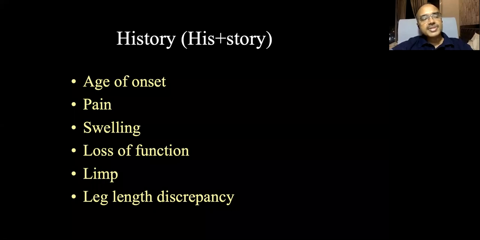And beyond 60 years, usually it is primary osteoarthritis, which is not very common in our country, but seen in many cases. As you know, tuberculosis is a very common condition in our country. It can affect any age. So at any age, just keep tuberculosis of the hip in mind. Next, we'll discuss pain, swelling, loss of function, limping, and leg length discrepancy in a particular order. I'll describe a little bit more in detail.